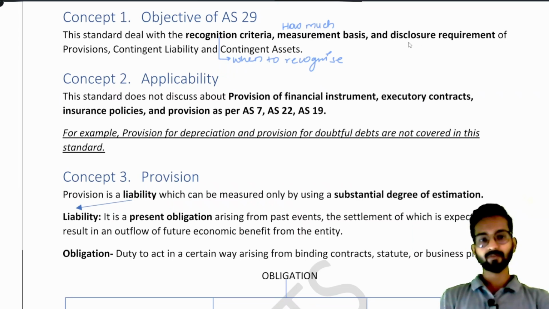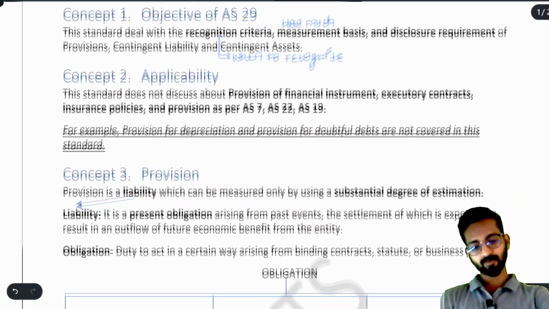And disclosure means where will it appear in our final accounts. Okay, that whether you have to write it in the balance sheet or after the balance sheet in notes to accounts, that we are going to learn in the accounting standard 29.